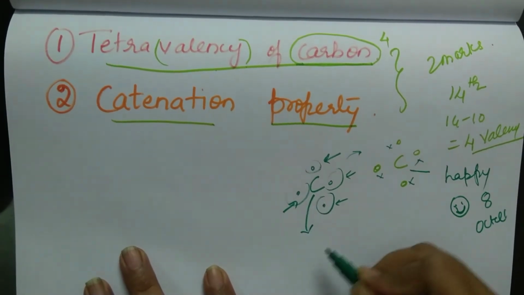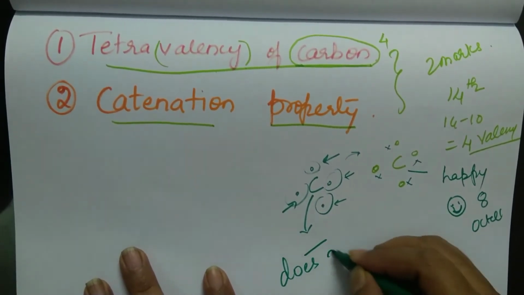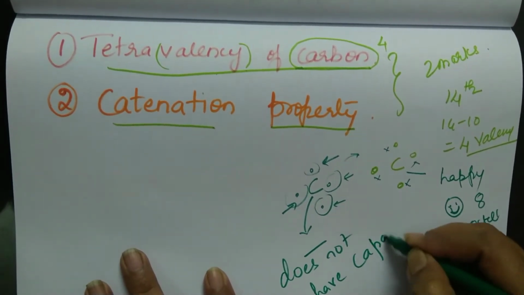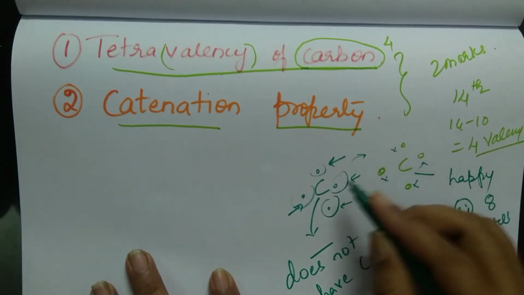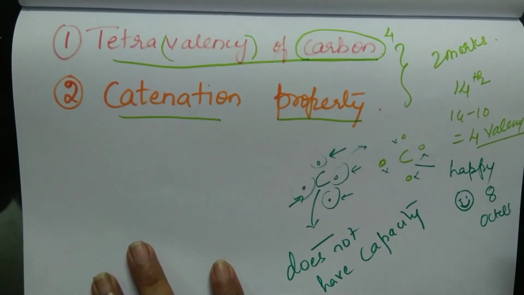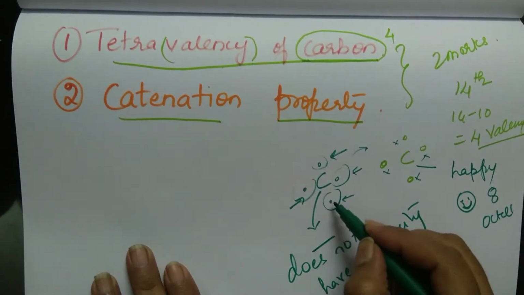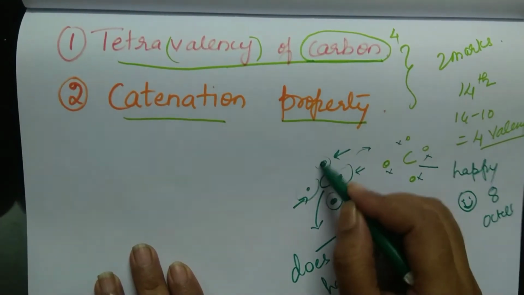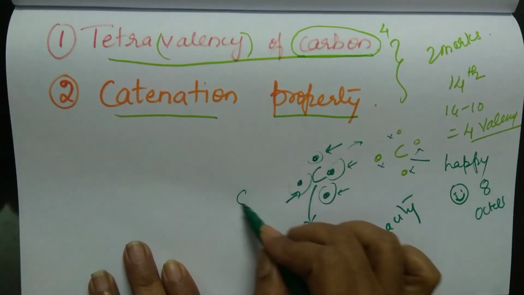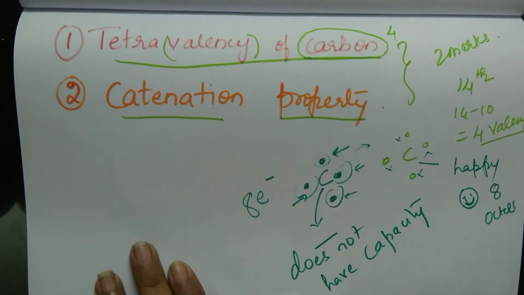But carbon does not have the capacity to either snatch electrons from the neighbor or the guts to give its electrons to the neighbor. So what will it start doing? It will start sharing its electrons with other atoms, somehow to attain 8 electrons in its outermost orbital.